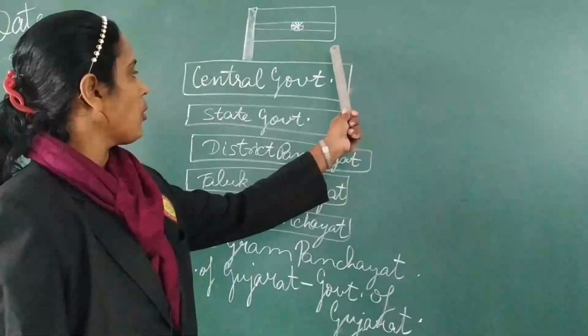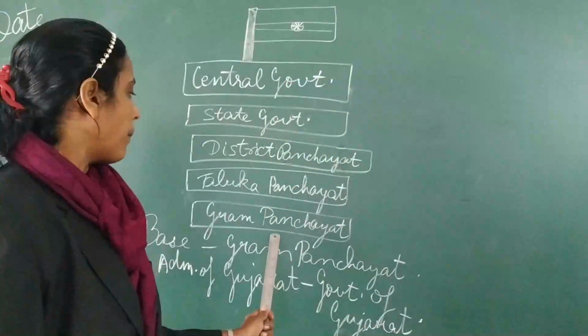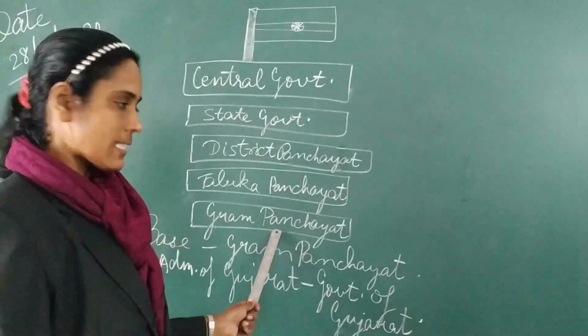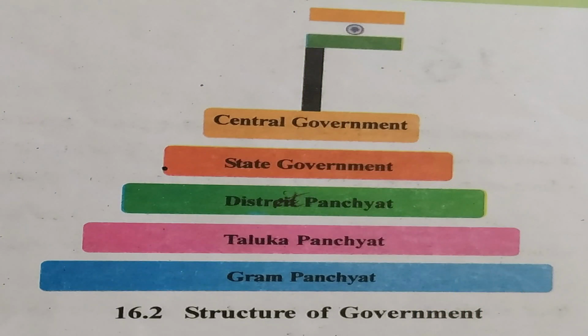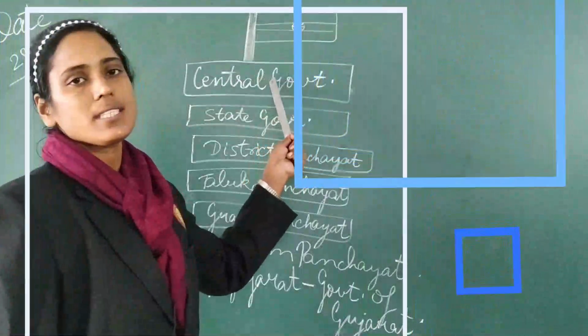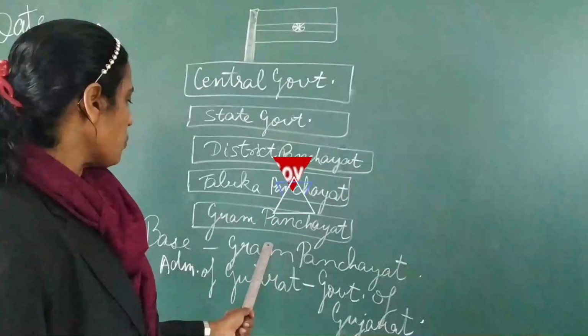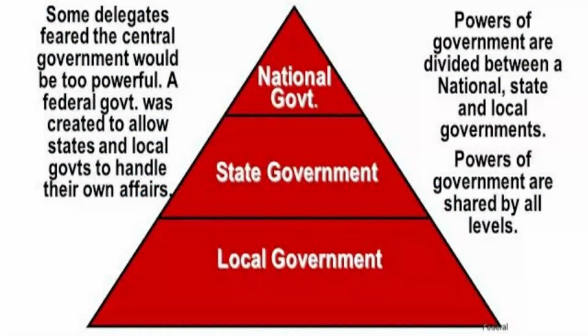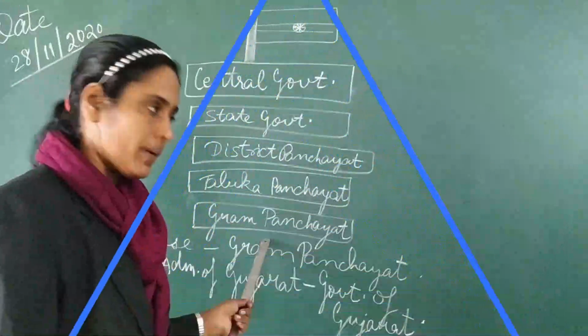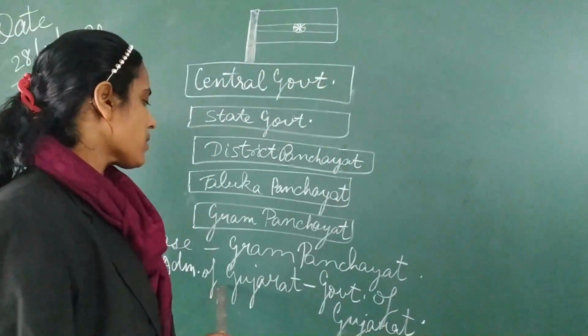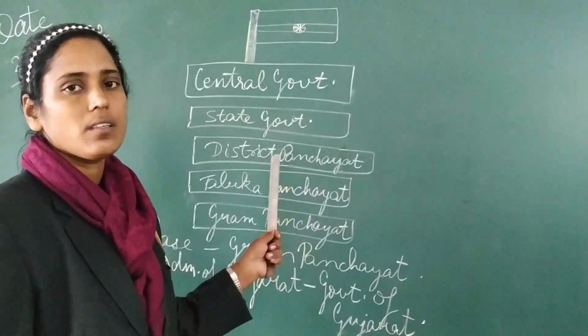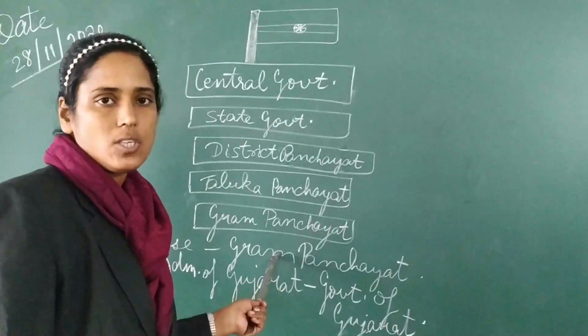So students, see the diagram over here. At the base level, the most lowest level, you have the Gram Panchayat. Above that, you have the Taluka Panchayat. Then you have the district, state government and the central government. We saw about the central government in the first semester. Now students, in the local self-government Panchayati Raj, the base level, the lowest level is the Gram Panchayat. For example, in Gujarat, the villages follow the Gram Panchayat.